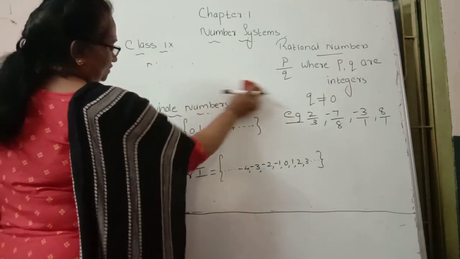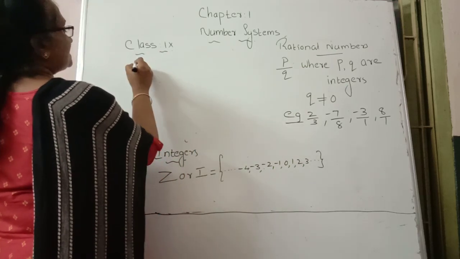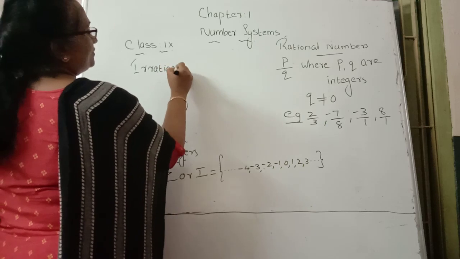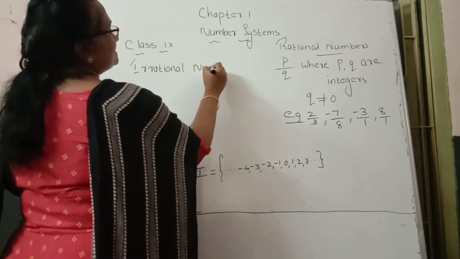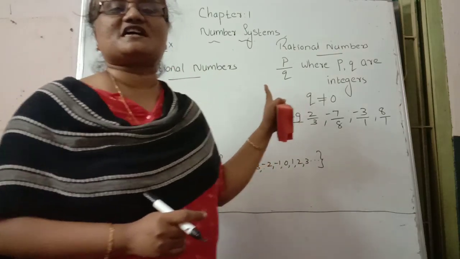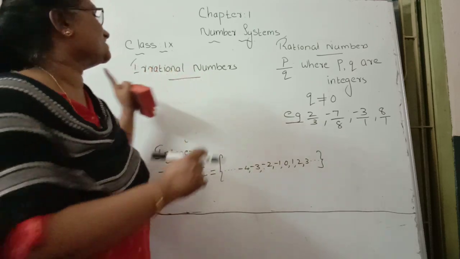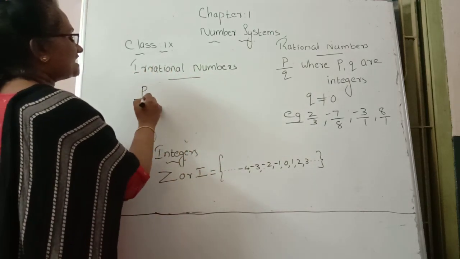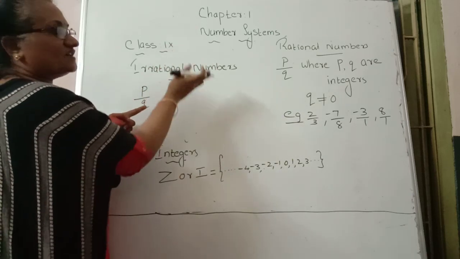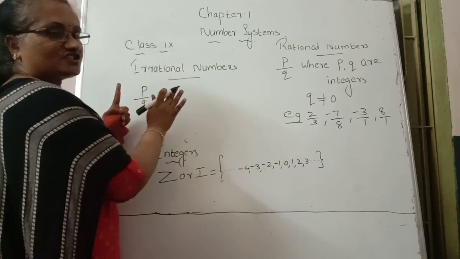Next we are going to discuss irrational numbers. Next word is irrational numbers. Irrational numbers means numbers we are not able to express in the form of p by q are known as irrational numbers. In p by q form, we can't express them. That means in fractional numerator by denominator form, we can't express such types of numbers. We call it an irrational number.